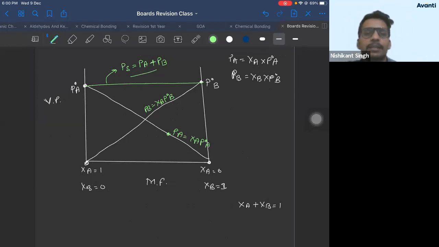Athar, you should ask it in maths class, no? For boards, graph is important in CBSE board, in PU board graph is not important, in short. Anyone having any doubt in this?